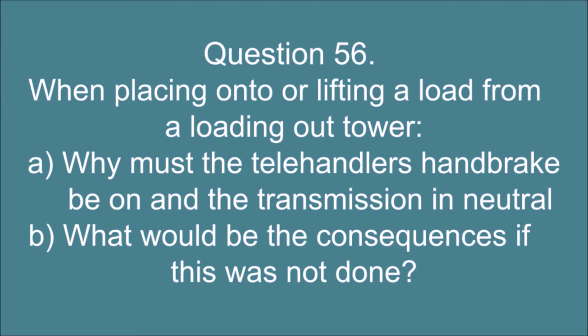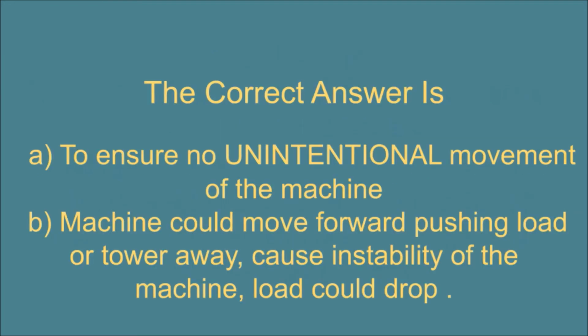Why must the telehandler's handbrake be on and the transmission in neutral, and B. What would be the consequences if this was not done? The correct answer is: A. To ensure no unintentional movement of the machine, and B. Machine could move forward pushing load or tower away, cause instability of the machine, load could drop.